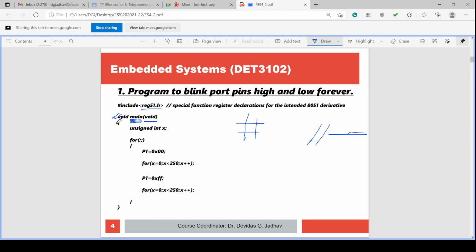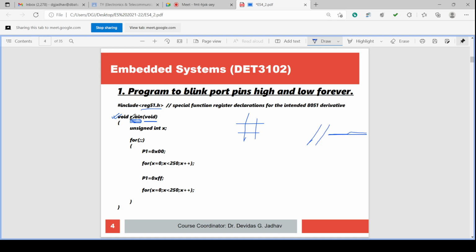Then this is the curly bracket start. So the main function starts here, and this is the curly bracket end. The main function ends here. So what is the body of the function, the total program of the function? It is confined, defined by boundaries, and those boundaries are the opening curly bracket and the closing curly bracket.